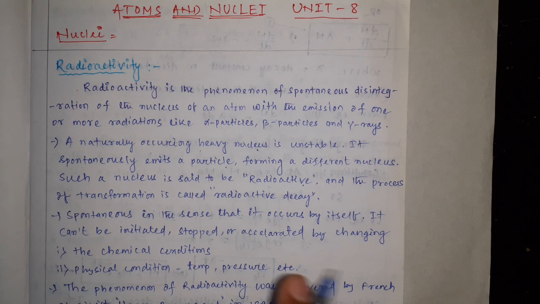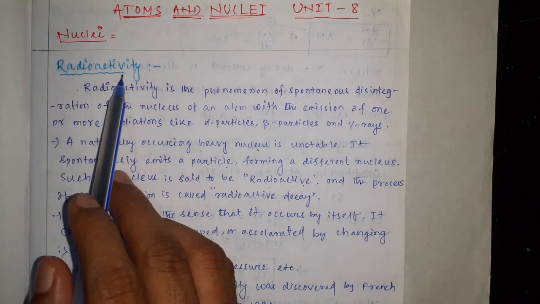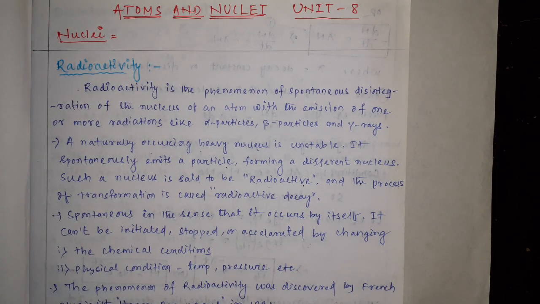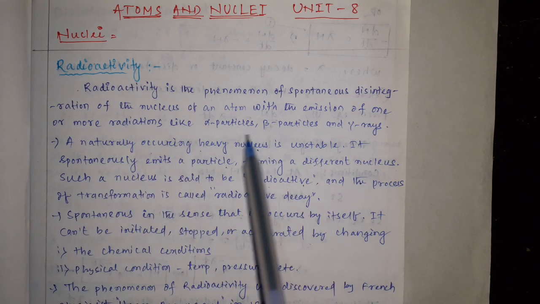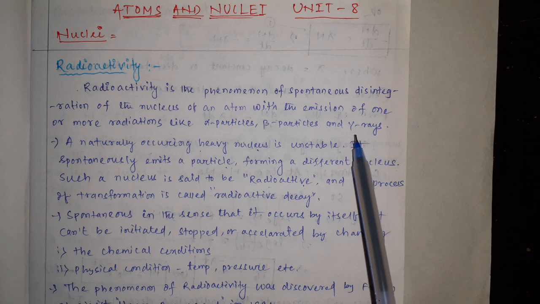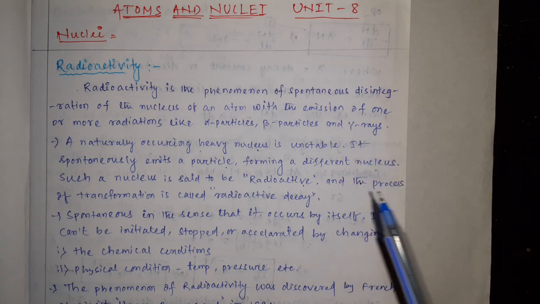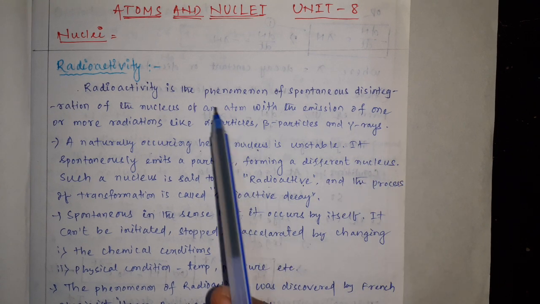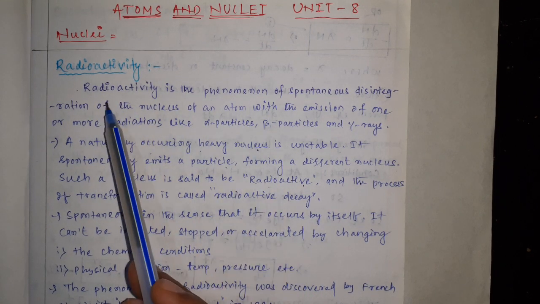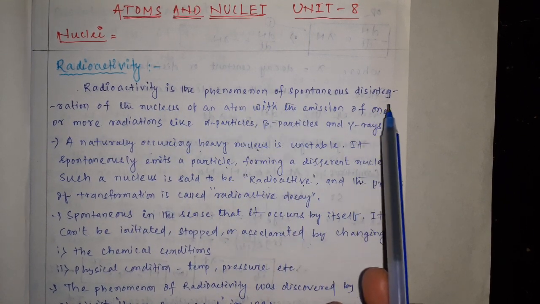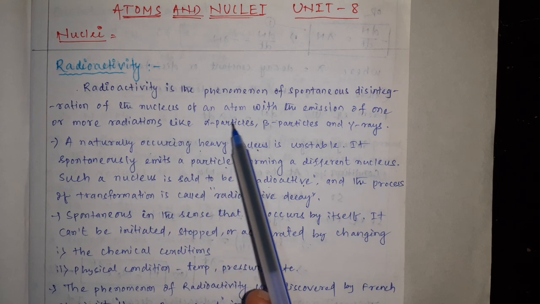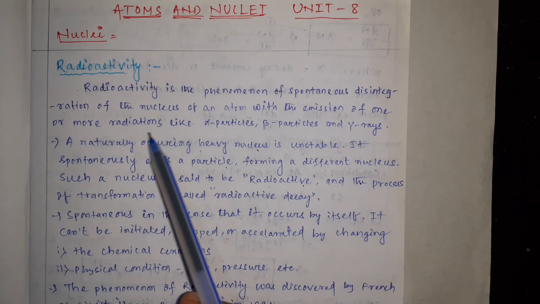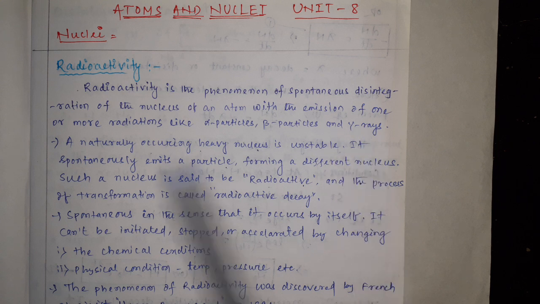So today we'll study the phenomenon that is radioactivity. Generally, whenever the nucleus of an atom disintegrates by the emission of radiations like alpha particles, beta particles, gamma particles, and many more, along with a daughter nuclei, that kind of phenomenon is called radioactivity. So radioactivity is the phenomenon of spontaneous disintegration of the nucleus of an atom with the emission of one or more radiations like alpha, beta, and gamma rays.